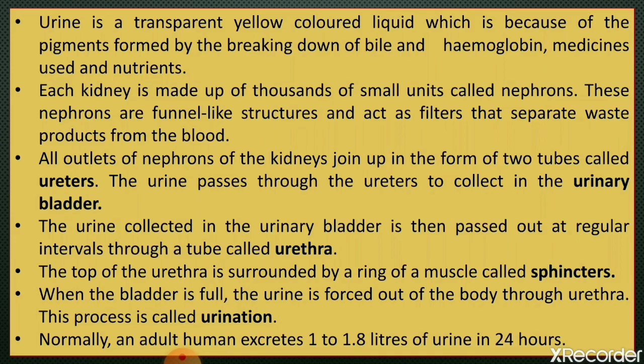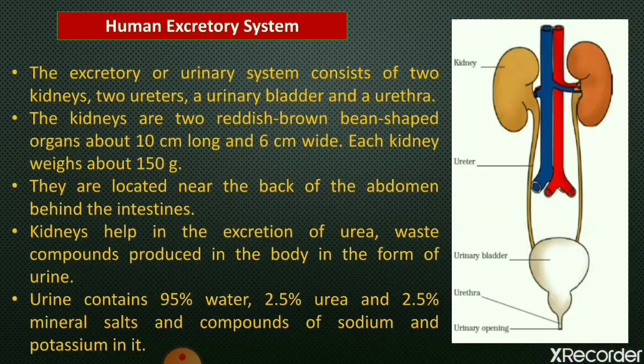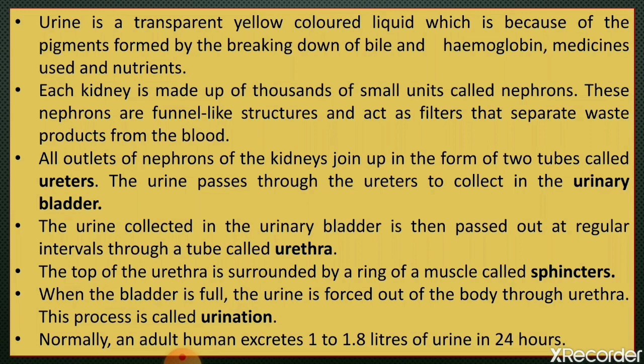So the urinary bladder is a balloon-like structure and it expands as more urine collects inside it. Then the top of the urethra, that is the opening, you can see here. The top of the urethra is surrounded by a ring of muscle called sphincters.